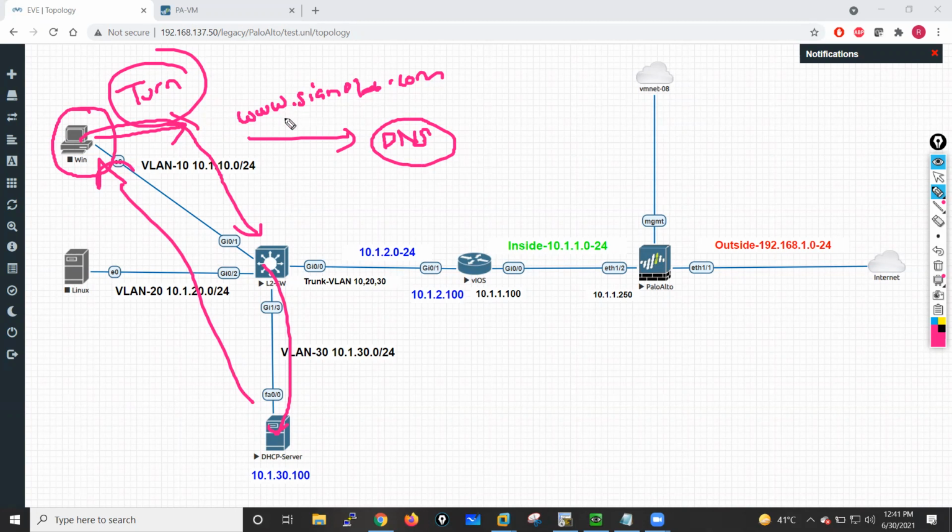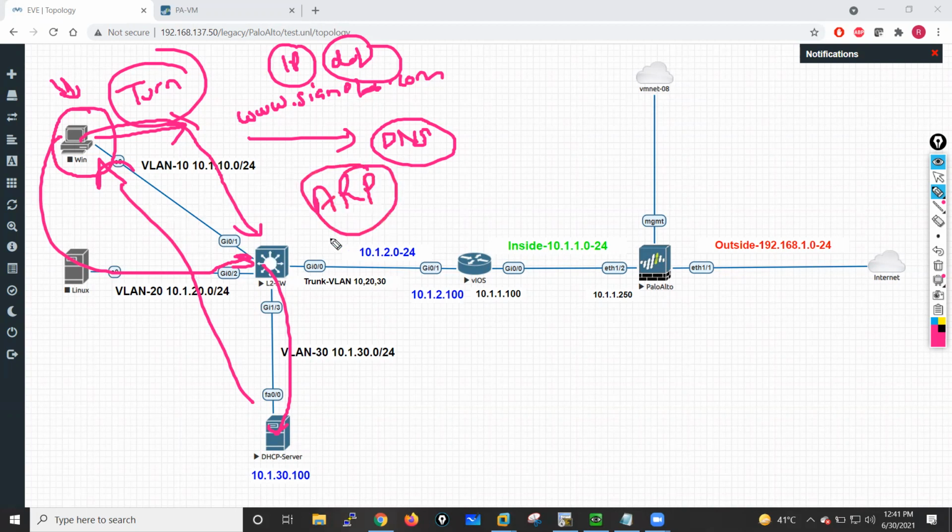Also, because we don't have any local DNS server, that request will generally go towards an outside DNS server, maybe on the internet. So what happens when this request goes to the internet? The PC sends one packet. When it gets the IP address, it also gets the default gateway, so now it will resolve the default gateway IP address. It will look for the MAC address of this default gateway, so it sends an ARP request. We will understand how ARP works.